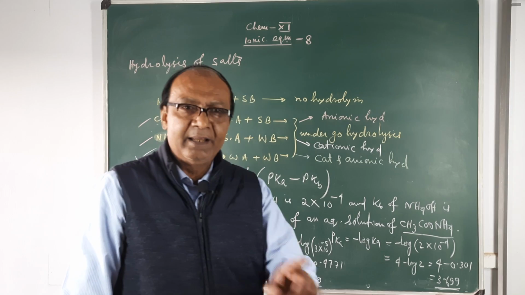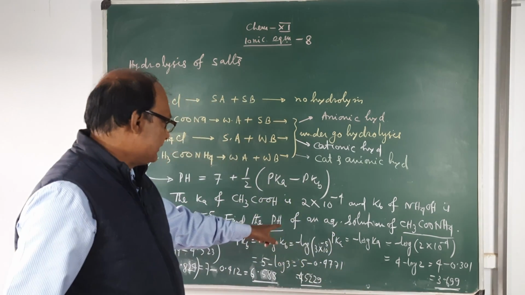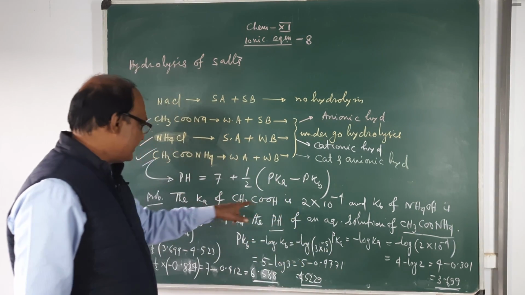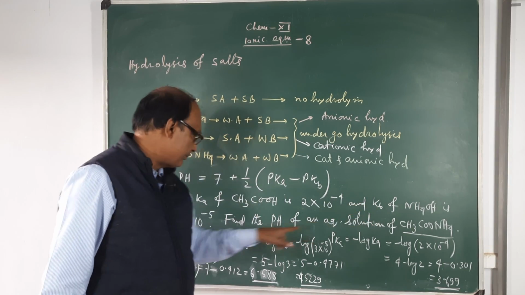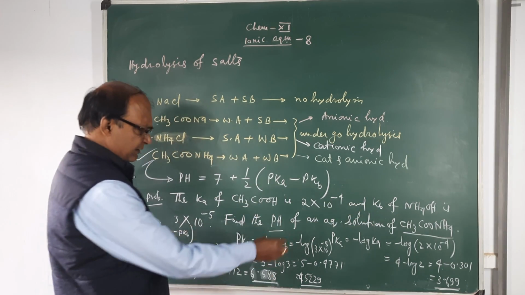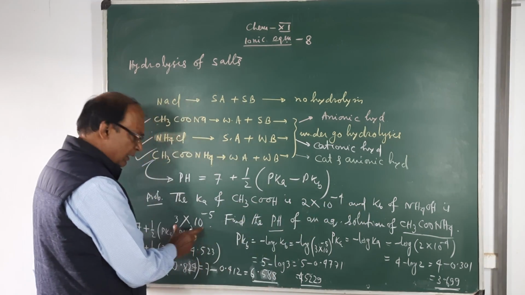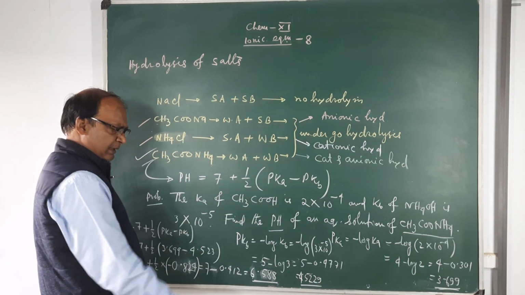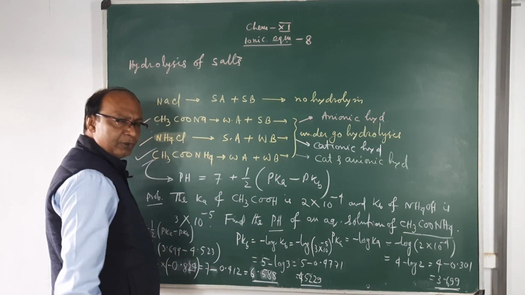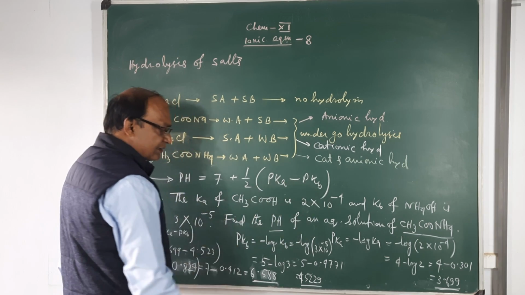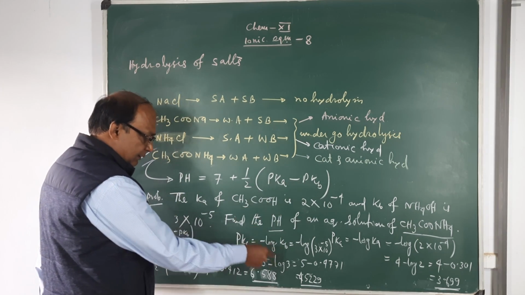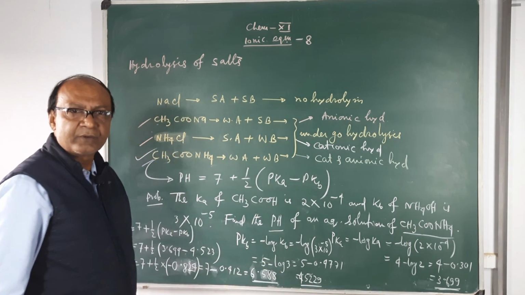Why is it acidic? Look at the problem. You see that Ka of acetic acid is more than Kb of ammonium hydroxide. This is the Ka value, this is the Kb value. Compare which is greater, this one is greater. So acid dissociation constant is greater, and that's why the solution is acidic. Clear?